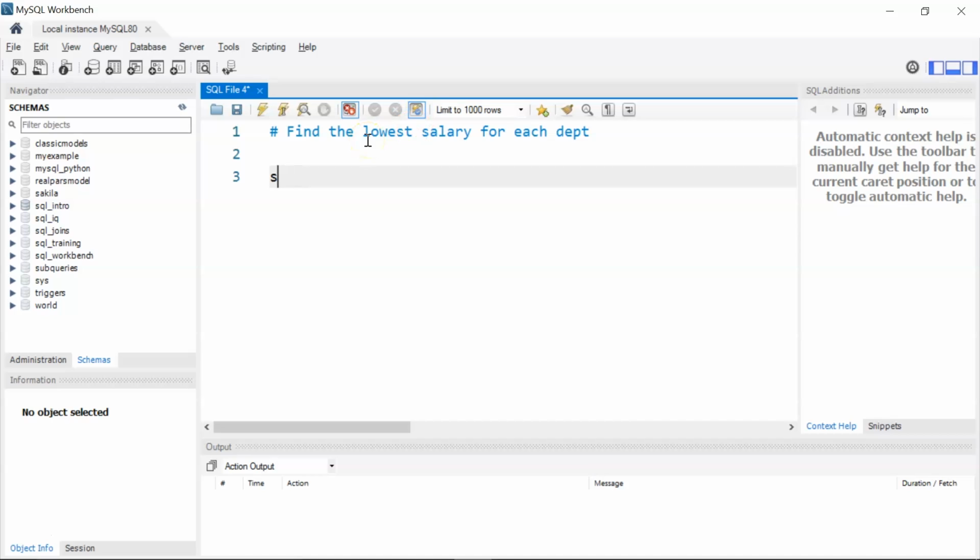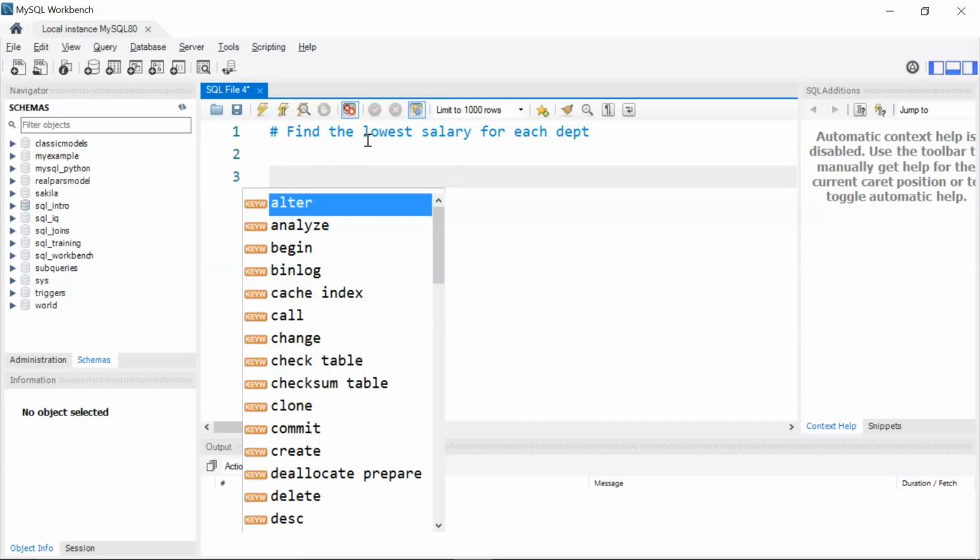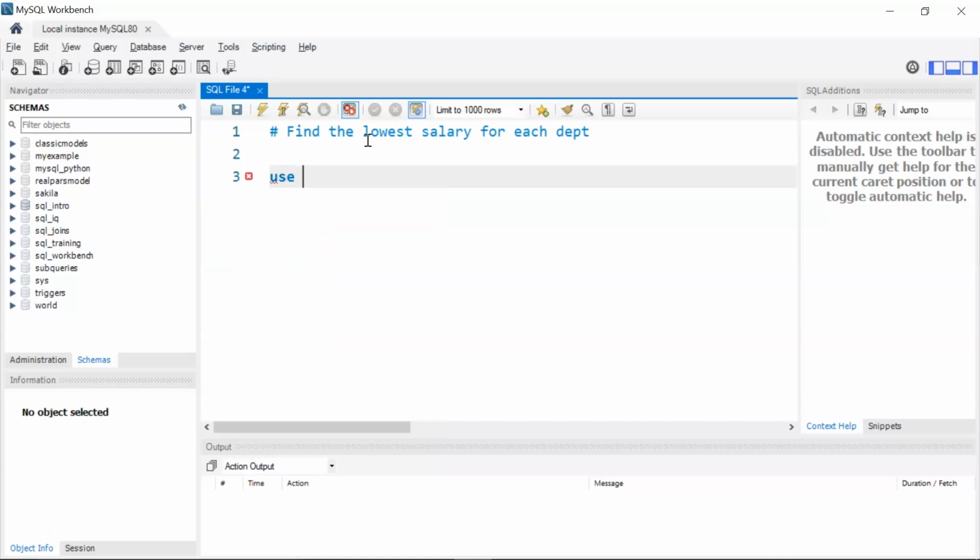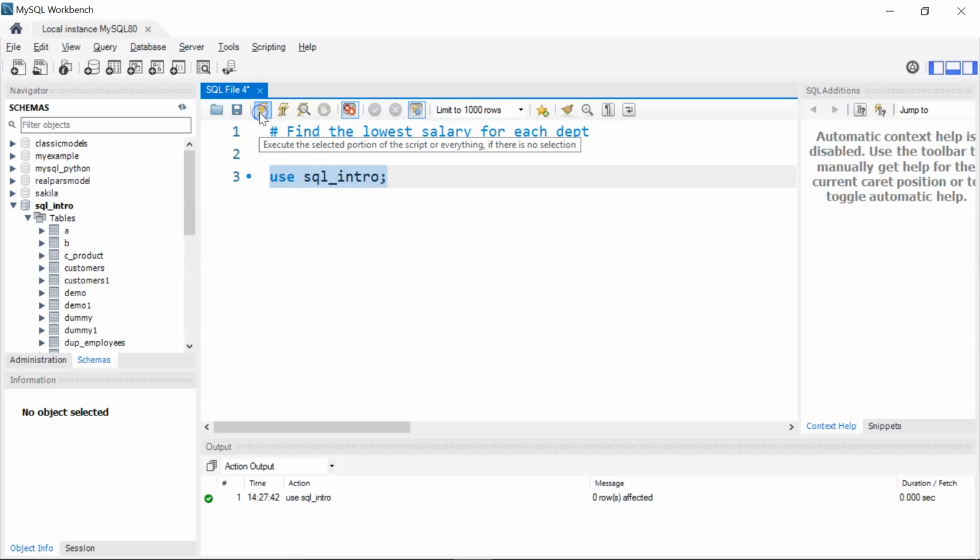So first, before I proceed, I need to select my database. So I'm going to use my SQL_intro database. So I'll write use SQL_intro. Now this database has a lot of tables that we'll be using in this interview questions video. I'll run it. Okay, we are in our